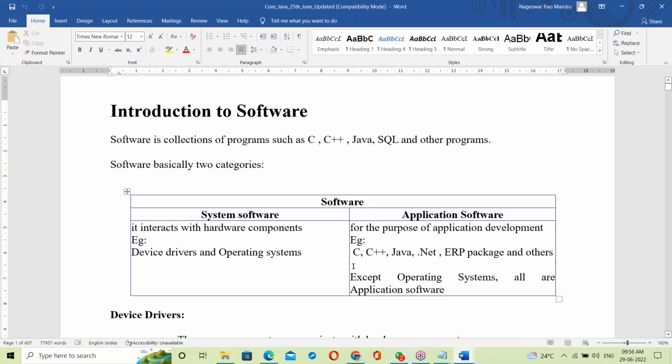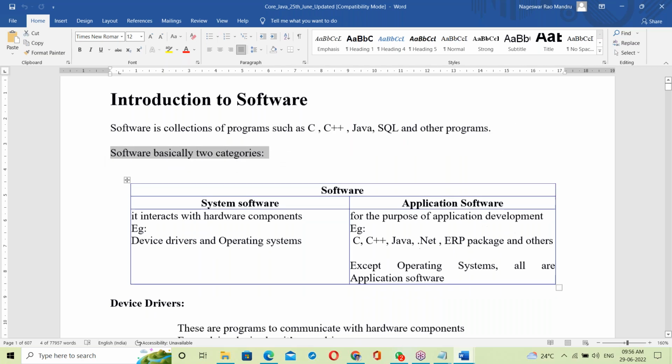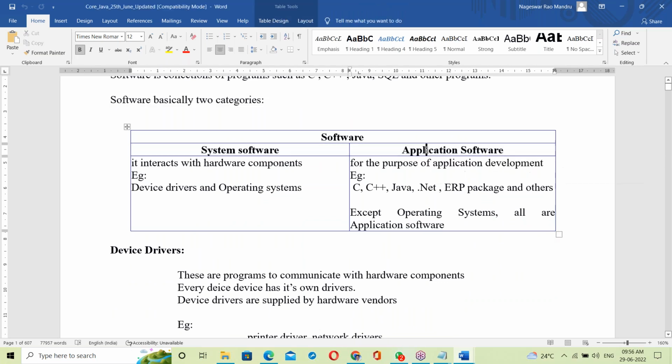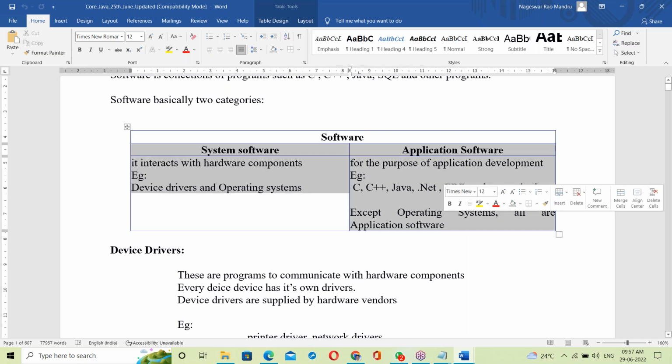Today's class is an introduction to software. Software is a collection of programs such as C, C++, Java, SQL, and other programs. Software has basically two categories: system software and application software. System software interacts with the hardware components, such as device drivers and operating systems. Application software is for the purpose of application development. Except the OS, all are application software.